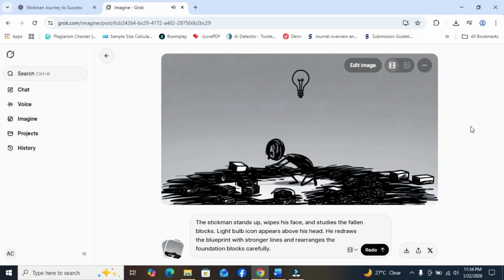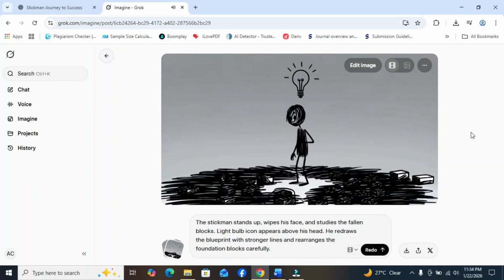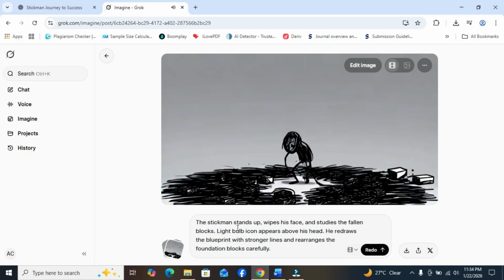Okay, we have it now. Let's look at the script. It said the Stickman stands up, wipes his face, and studies the falling blocks. A light bulb icon appears above the head. He redraws the blueprint with stronger lines and rearranges the foundation blocks carefully. Okay, this is good. Let's download this. Okay, it's downloaded.